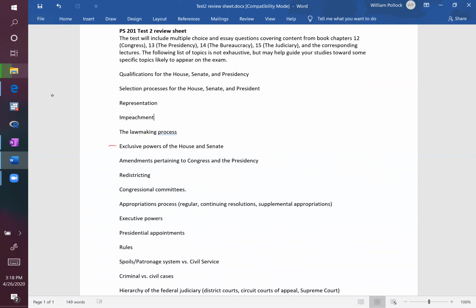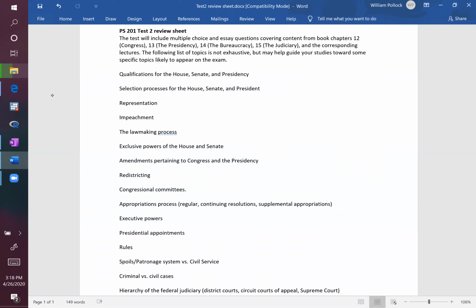Speaking of congressional powers, we talked about how the House and the Senate, more often than not, are doing similar things. You look at the House today and the Senate today, they're both working on legislation for the most part dealing with the coronavirus. Those are the major issues at play today.